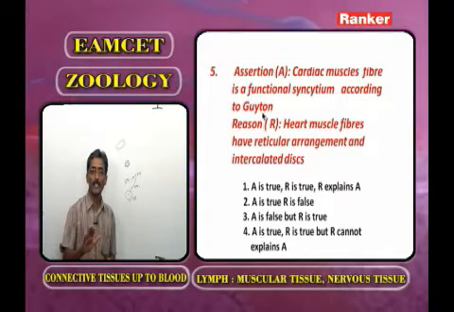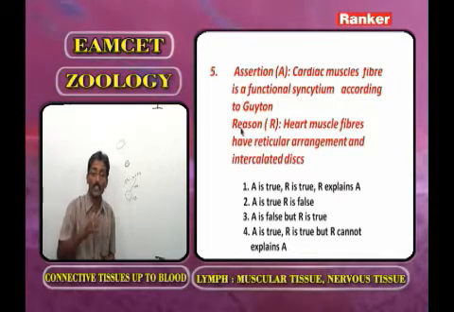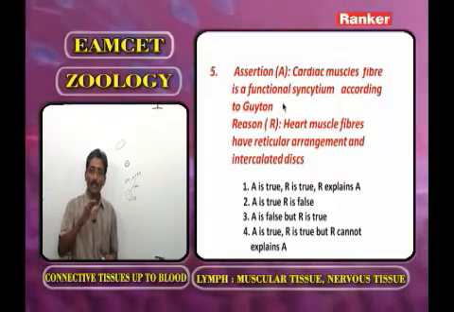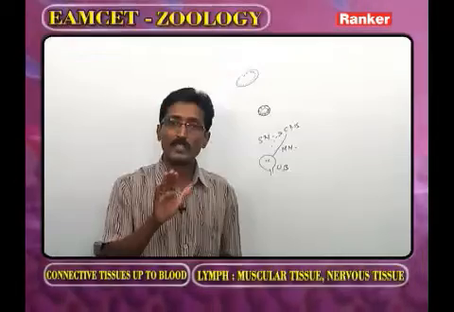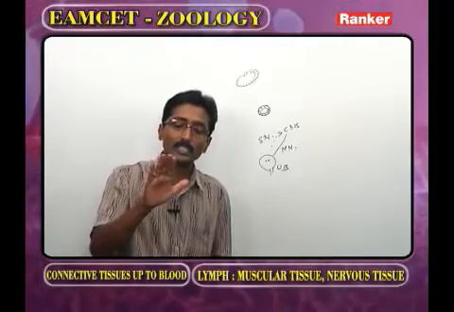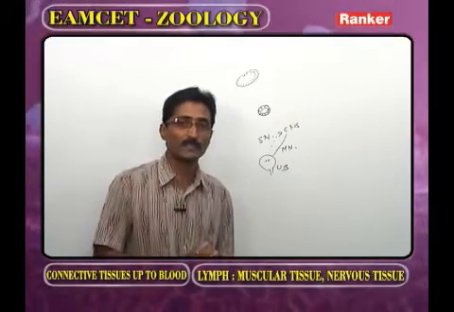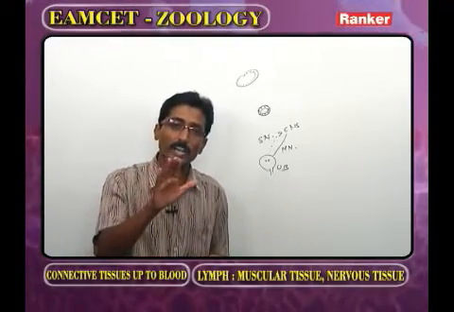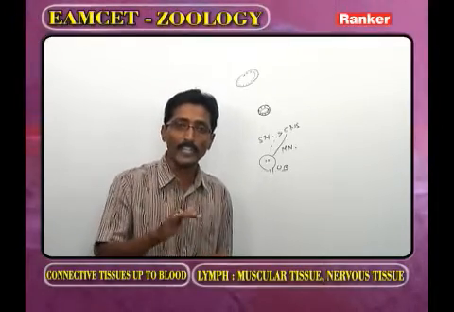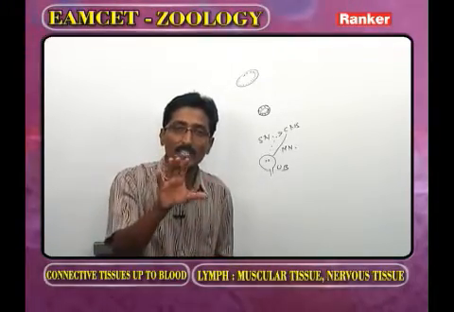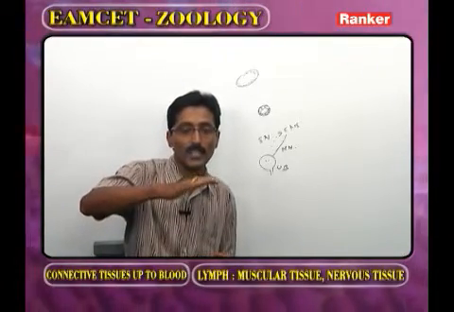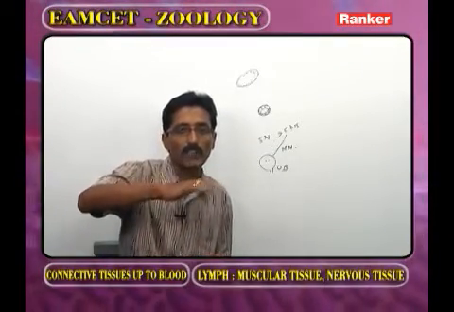Now, the assertion is correct. How is it functionally syncytium? As we observe the cardiac muscle, from one cardiac muscle cell to another cardiac muscle cell, the heartbeat continuously passes, or there is a continuous ionic continuity. Once again it is repeated. As we observe the cardiac muscle, from one muscle cell to another muscle cell, there is a continuity of ions.